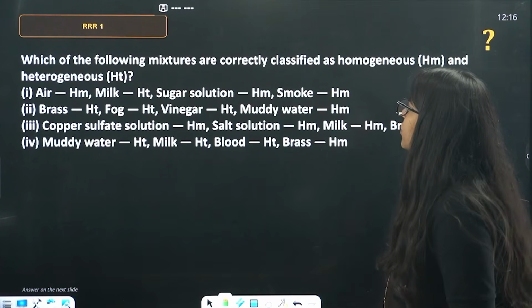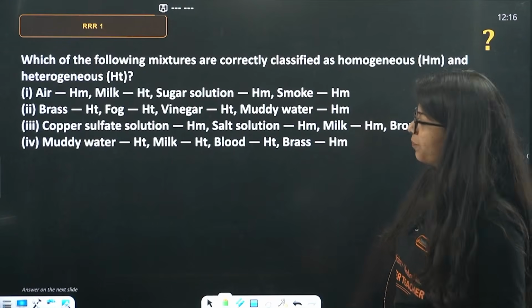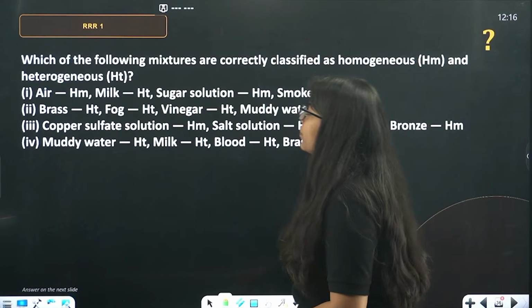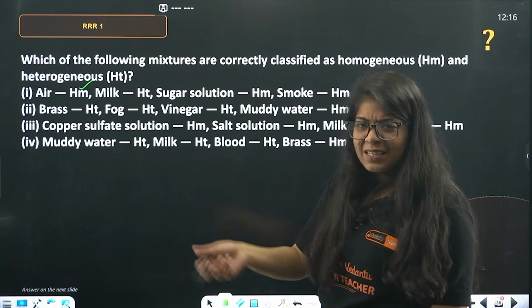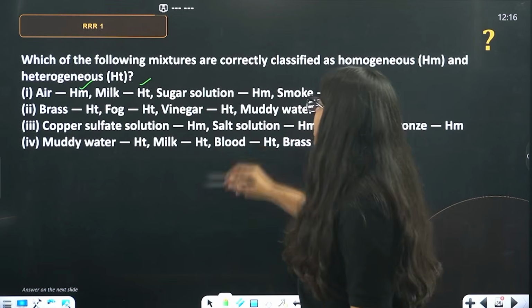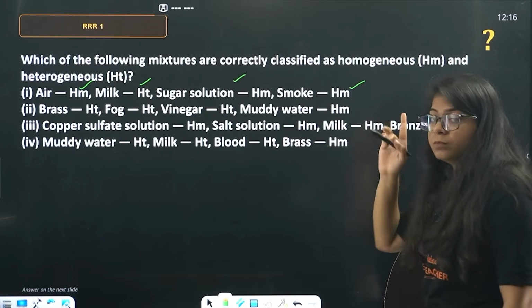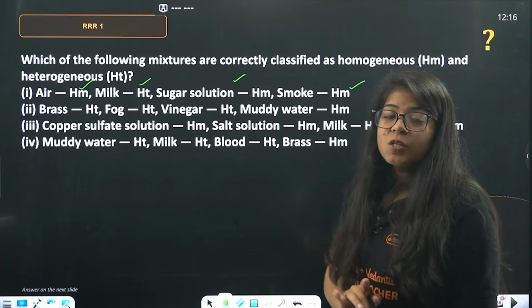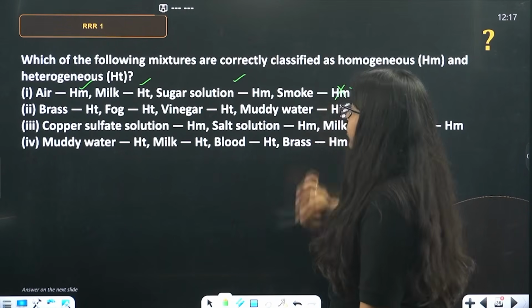State whether the following mixtures are correctly classified as homogeneous and heterogeneous. Let's go through it one by one. Air is homogeneous. Okay, makes sense. Milk is heterogeneous, colloidal, heterogeneous. Sugar solution, homogeneous. Smoke, homogeneous. Smoke is not homogeneous. Smoke has dust particles, it has water droplets. So this is not homogeneous.